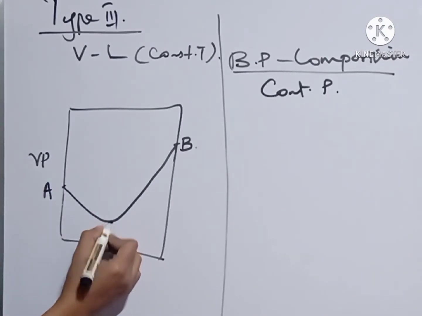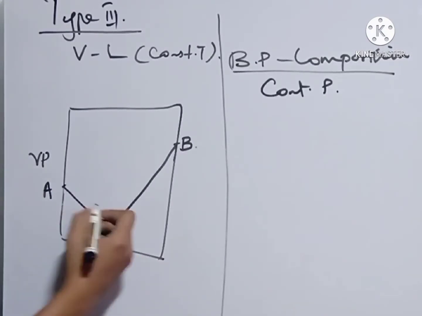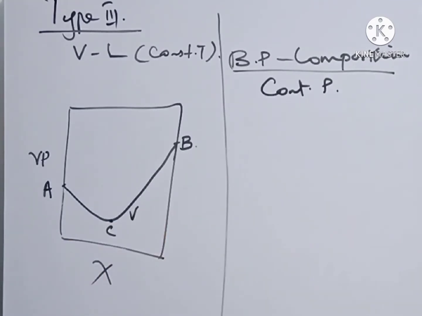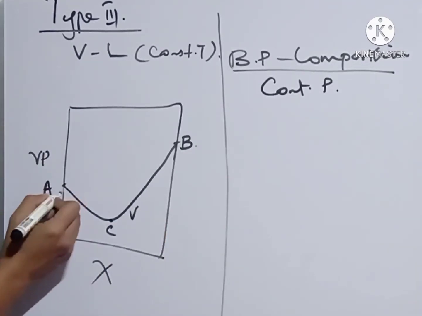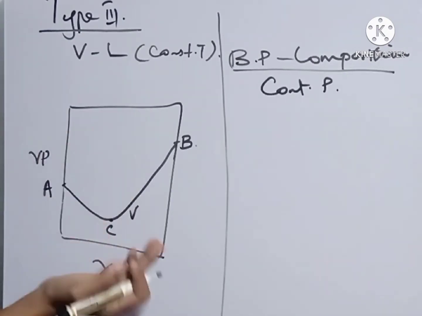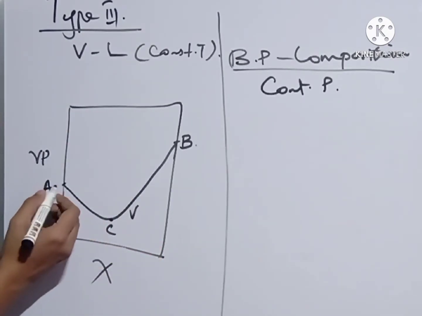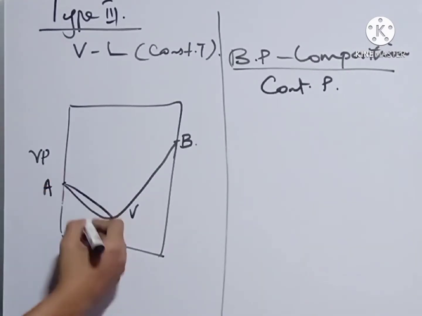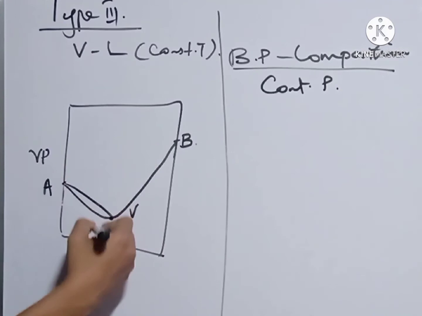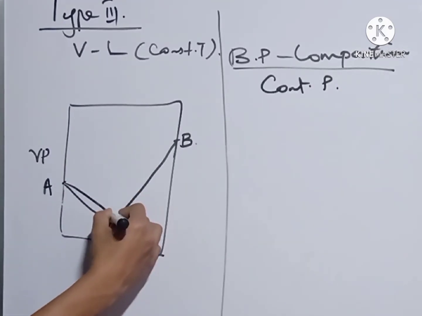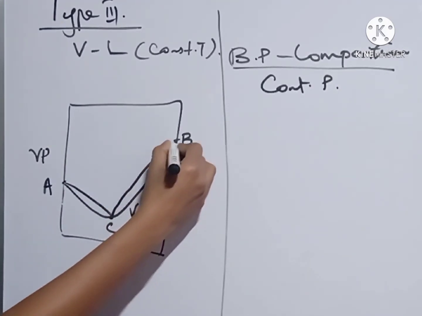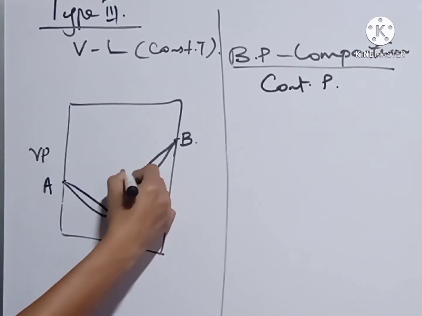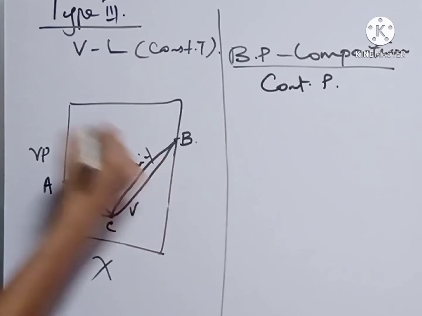So there is a minimum point C. So this is for vapor composition. If we consider the liquid composition, it will be just above the vapor composition curve. So that is like this. It joins, or becomes equal, at a point C, then increases, attains a minimum point and then increases. So this is for the liquid composition curve.